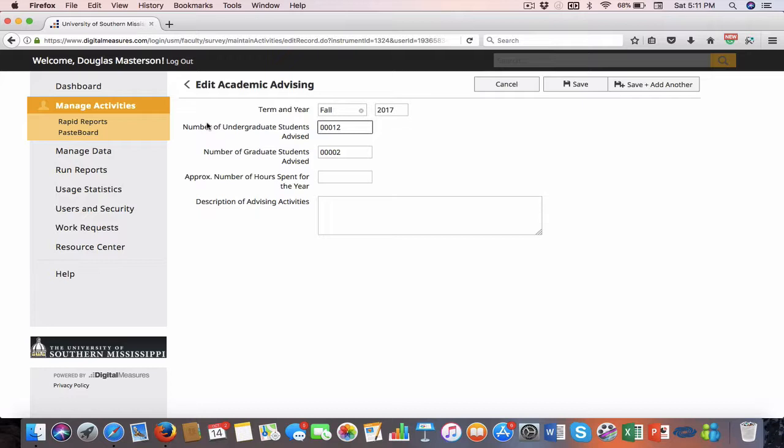This, in my opinion, should be for the academic advising roles that are official, not necessarily just the other types of advising that we all know we do. And there's other places where we can comment on that. So I'd like your input. I'm leaning toward locking this down or making it read-only so that it matches what is officially in SOAR. But I'd like some feedback on that if you don't mind.